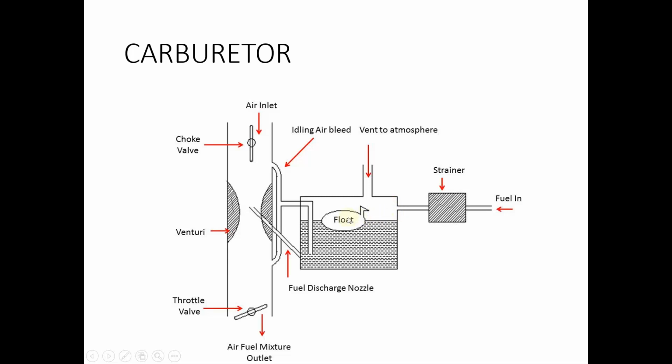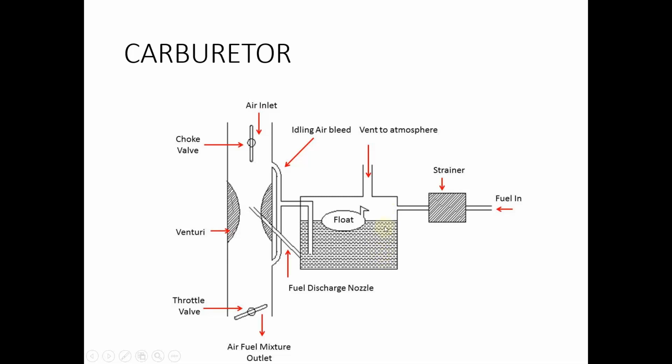Similarly, the function is very similar here. Whenever the level of the petrol decreases, this float valve will come down. The float valve has a needle valve which is closing the area where the fuel is entering. So when the float valve comes down, the whole unit moves downwards so that this area is opened up, and the fuel will enter and fall inside the collecting tank.